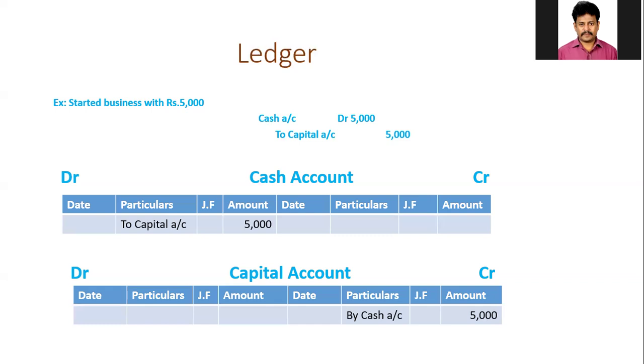Similarly, the capital account has been credited in the entry. In that particular entry, the capital account is credited. So I have taken the amount on the credit side in the capital account, and the reference is given with the opposite aspect, that is cash account. So in the cash account on the debit side, 'to capital account', and in the capital account on the credit side, 'by cash account'. This is the way to post the transaction into various accounts.